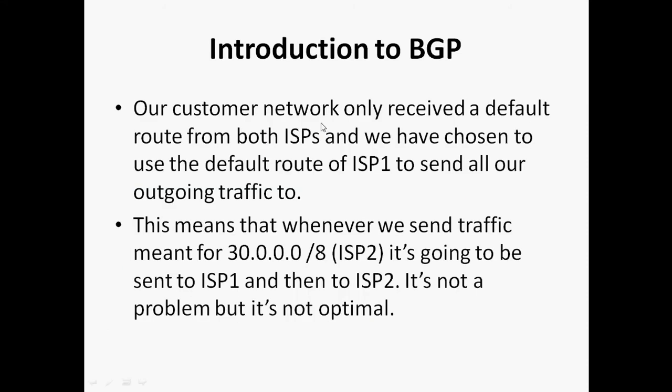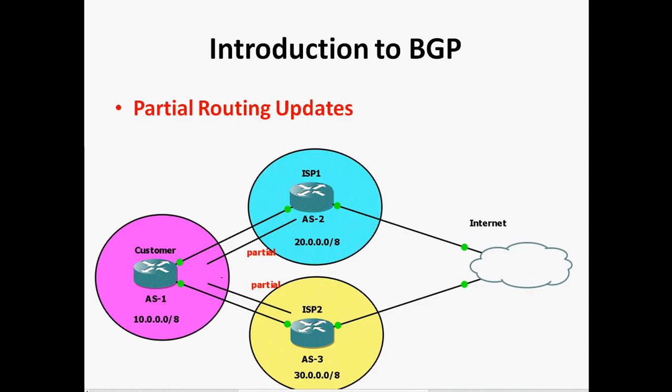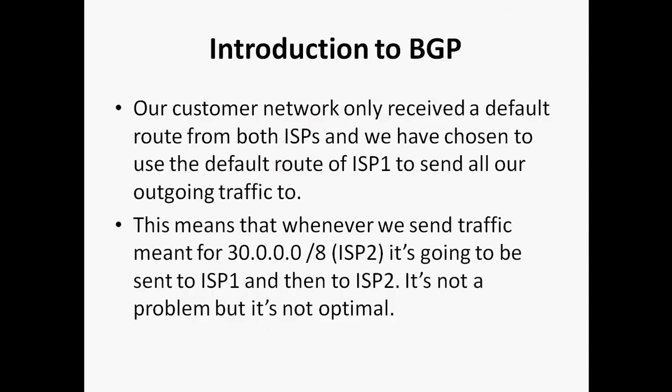So our customer network only received a default route from both ISPs. So what I explained, I gave at that point. We have chosen to use the default route of ISP1 to send all our outgoing traffic to. This means that whenever we send traffic for a network in ISP2, it is going to be sent to ISP1 and then to ISP2. It is not a problem, but it is not optimal.